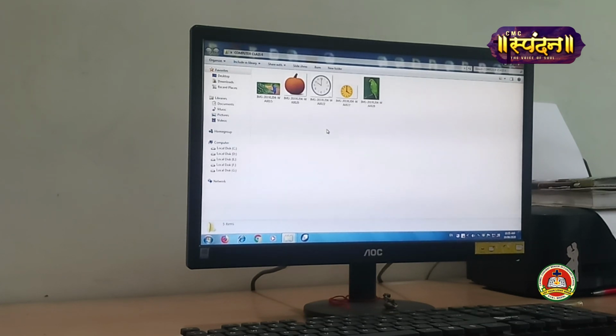Next question is write the steps to move a file from one folder to another. So moving a file means the cut, copy and paste options. This is also practical, that's why we will not write it in our copies.